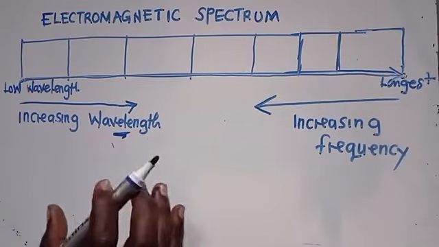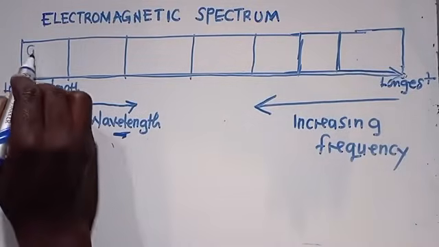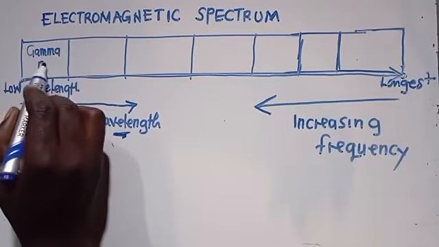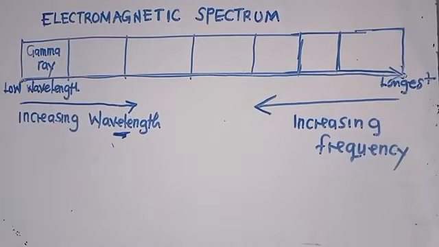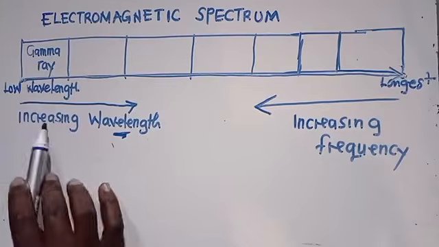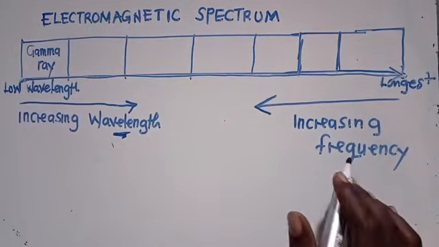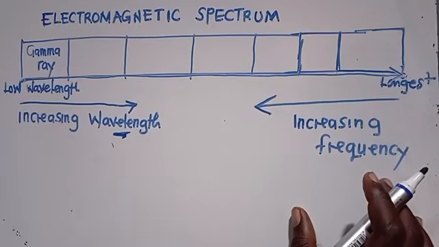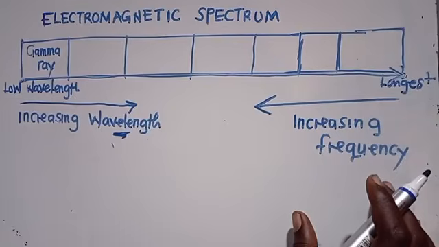The one with the highest frequency is called a gamma ray. This is what you need to know and understand. So a gamma ray has got the shortest wavelength, but the highest frequency. This is what you need to get and understand. Hope you are able to get this.